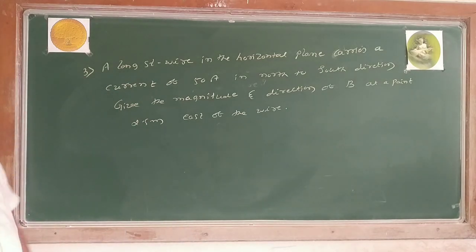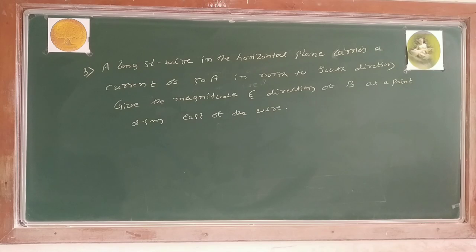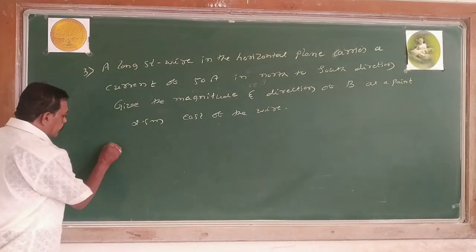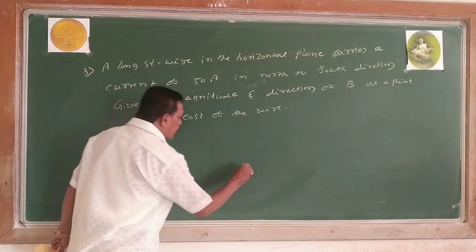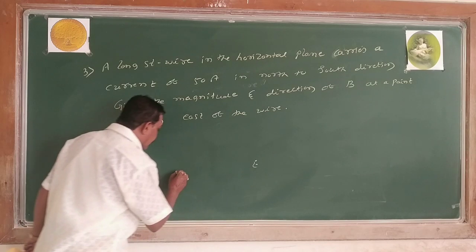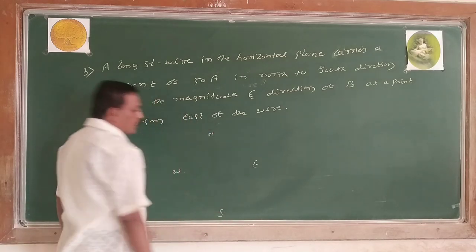A long straight wire in the horizontal plane carries a current of 50 ampere in the north to south direction. Give the magnitude and direction of a magnetic field at a point 2.5 meter east of the wire. Solution. East, west, north, south.